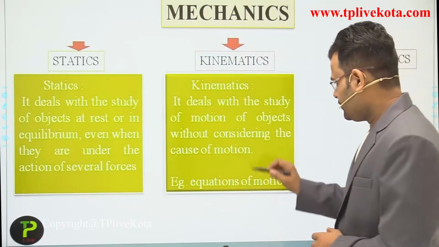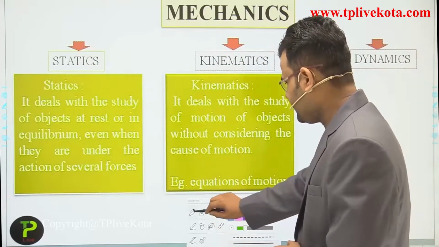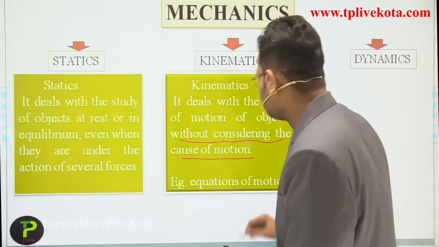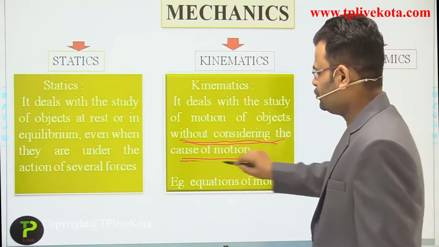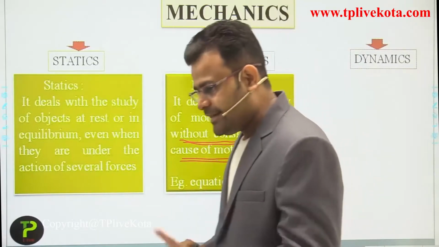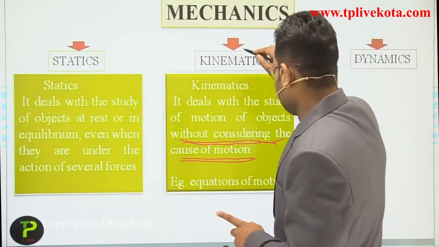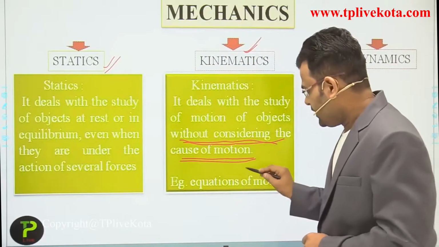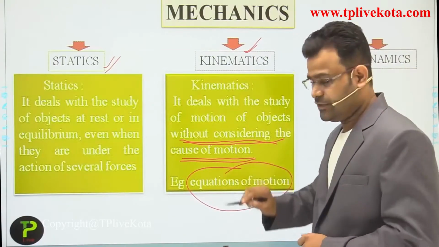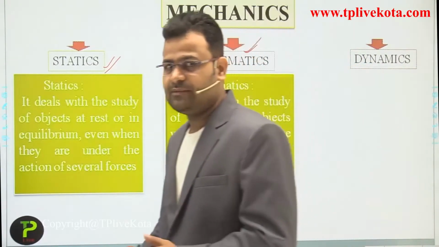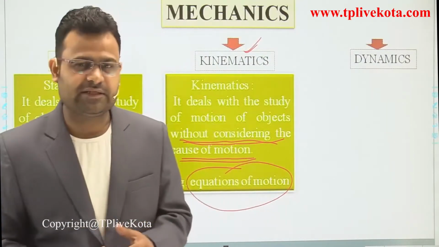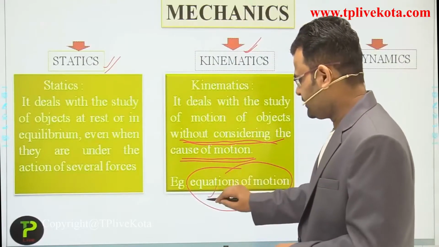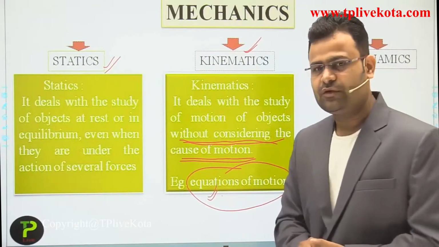Okay, now without considering the cause of motion, we deal with the study of an object. Okay students, in the first chapter we discuss kinematics also. First is statics, and second is kinematics, and the example of that is the equations of motion. In our first chapter we derive some equations of motion. Mostly there are three types of equations of motion. In this chapter we completely discuss the equations of motion.